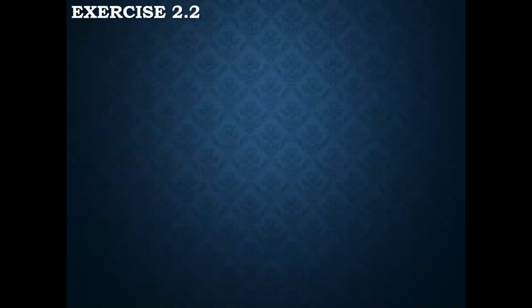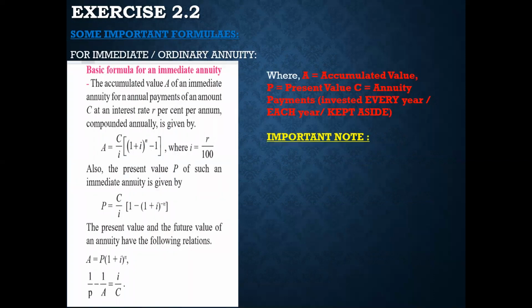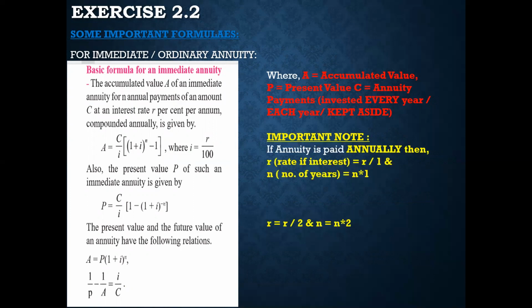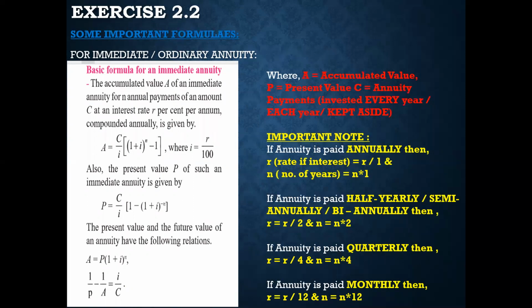So we are starting with exercise 2.2 and continuing the sums. Before that, as you all remember, these were some of the formulas that I explained related to immediate annuity. If you remember these formulas, you will not have any problem understanding today's concept, because the formulas are almost the same with a slight change.